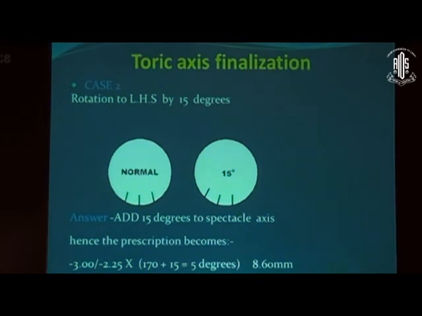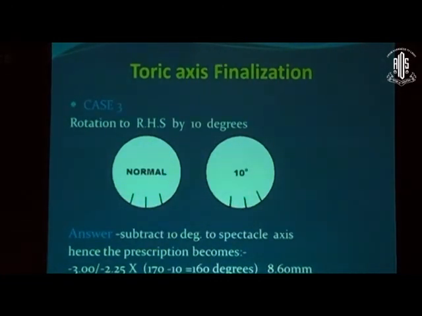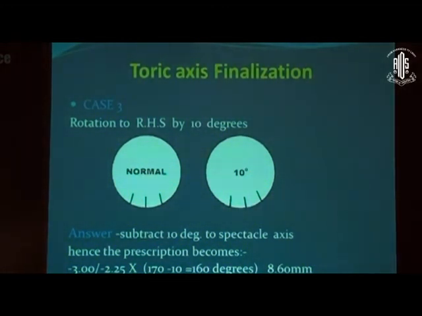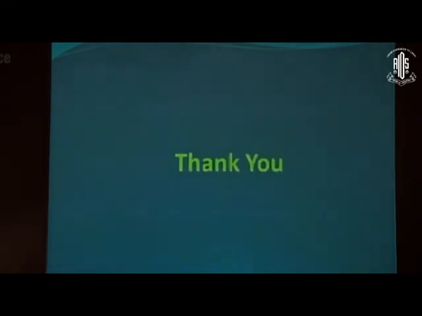So the final axis of the contact lens should be on 135, because we have finalized the base curve, so that base curve contact lens will behave similarly, will rotate in a similar manner on that cornea. Now if the axis is moving slightly on the right side, that is 10 degrees on the right side, then you subtract. Say 120 degrees is the axis, so you subtract, make it to 110. Because the lens will behave in a similar manner, rotate in a similar manner, so finally you have to modify the axis. So as to maintain the axis of the cylinder incorporated in the contact lens at 120 degrees. Thank you.